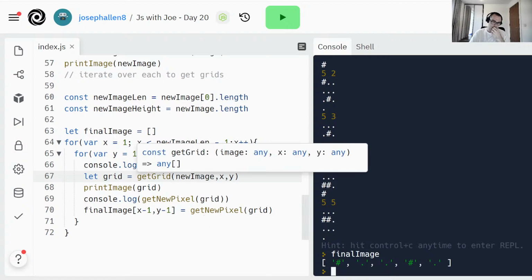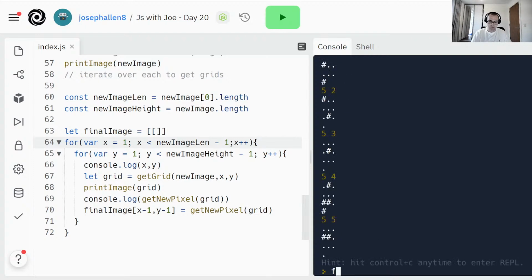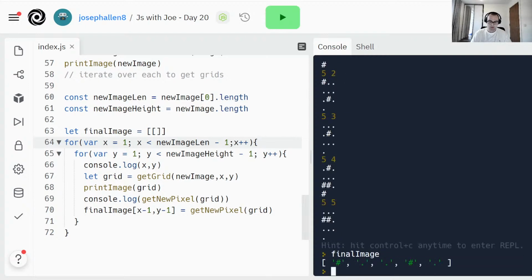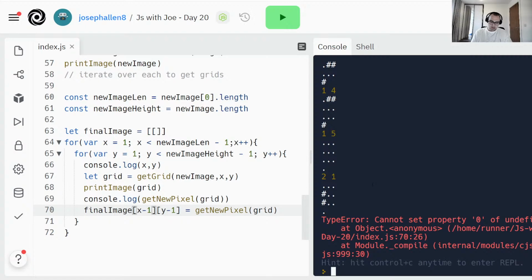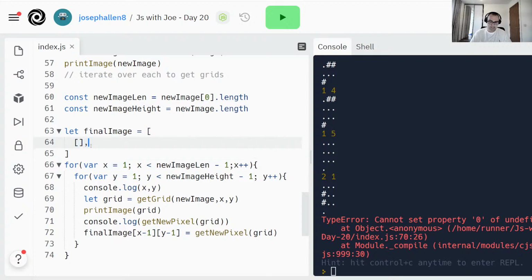It's only got one list in there. Do I need to make it 2D? No, that's not good, because it should be final image like that. Can't set undefined, so I think this needs to have the same length as what we've already seen.